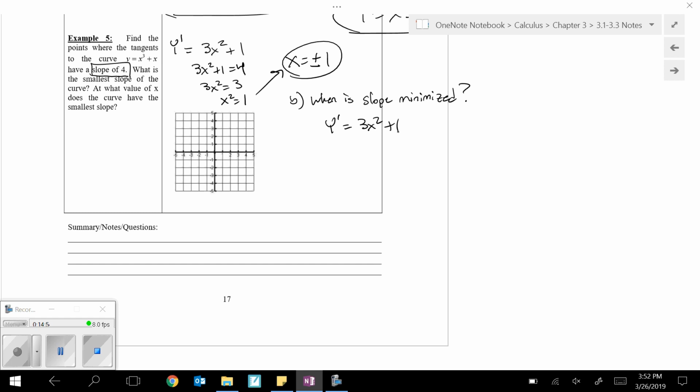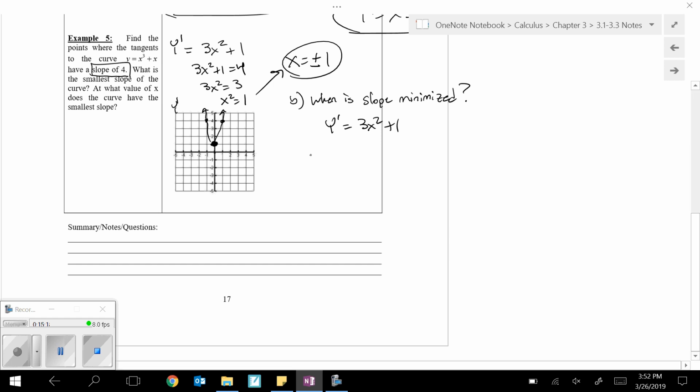It's a quadratic. It's got a +1. It's not got any shift left or right. It's got a vertical stretch of 3. So it would probably look something like this. And if I was going to label the graph, I'd say it's a graph of y prime. So because it's a quadratic, it definitely has a defined minimum at the vertex. That vertex there is 0, 1.